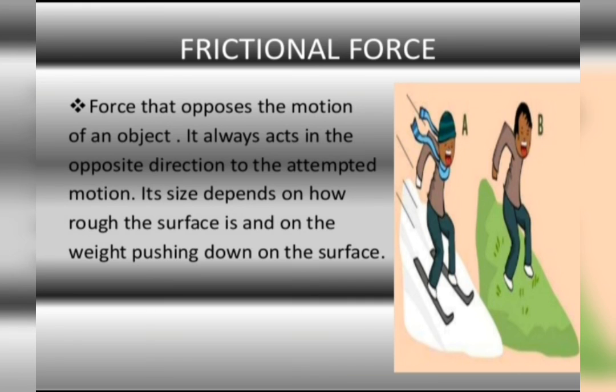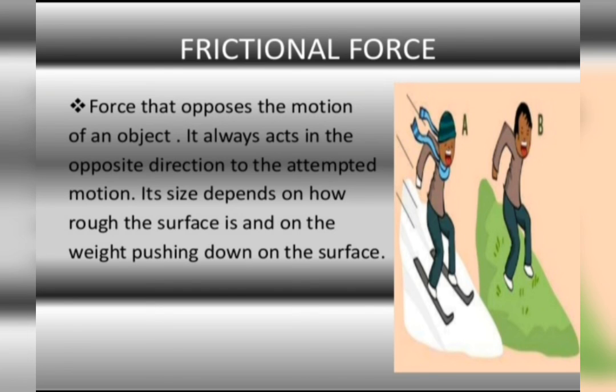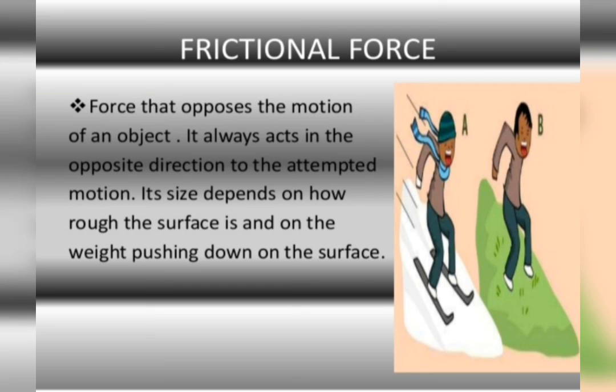So frictional force always acts on all moving objects. And remember one thing, its direction is always opposite to the direction of motion. That is why it opposes the motion, because this force always acts in the direction opposite to the motion. And see, frictional force arises only when two surfaces are in touch with each other, in contact with each other. Therefore frictional force is an example of a contact force.